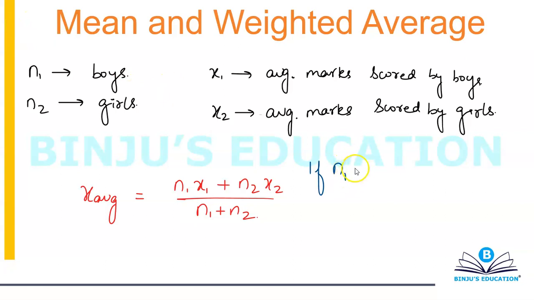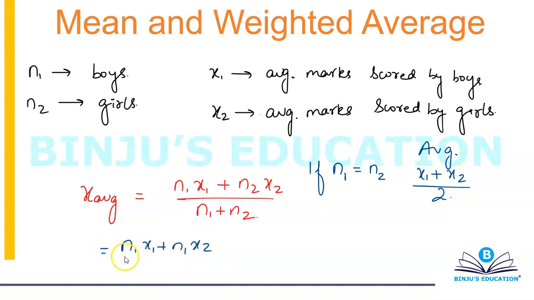If N1 is equal to N2, in that case your average will exactly be X1 plus X2 divided by 2. You can plug in the values and verify also. If N1 is equal to N2, then it will become N1 X1 plus N1 X2 divided by N1 plus N1.